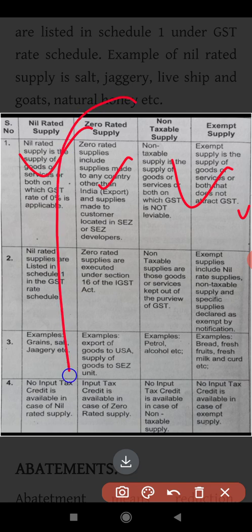But zero rated supply is given more importance because we are exporting goods and services here, and through export our country is going to benefit. So the government gives you some relief, some concession not to pay tax to them, and still you get the benefit of ITC.